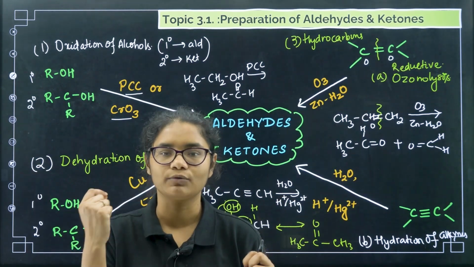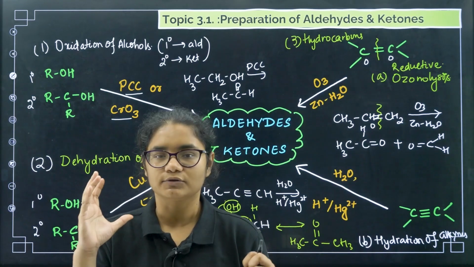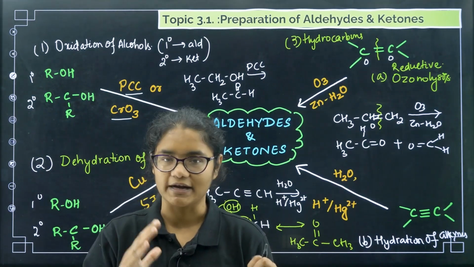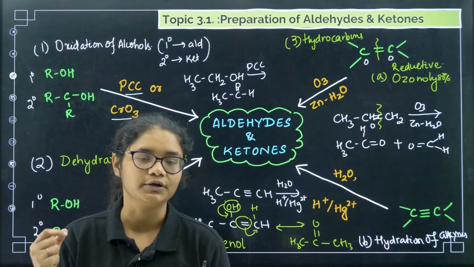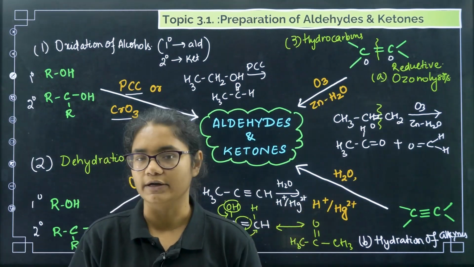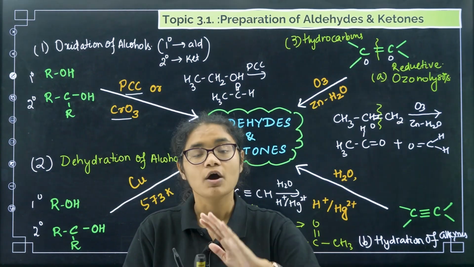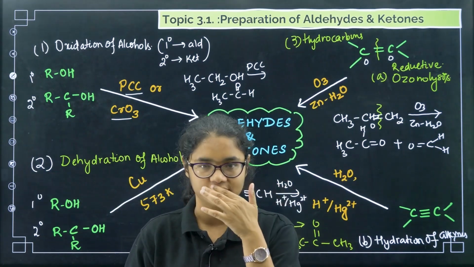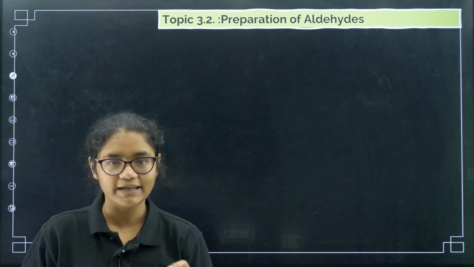Here we add water in presence of H plus and Hg2 plus. This follows Markovnikov's rule, addition of water following Markovnikov's rule, and then there is tautomerization to give you aldehydes or ketones. Clear? So these are the methods of preparation of both aldehydes and ketones. Next, coming to preparation of only aldehydes.